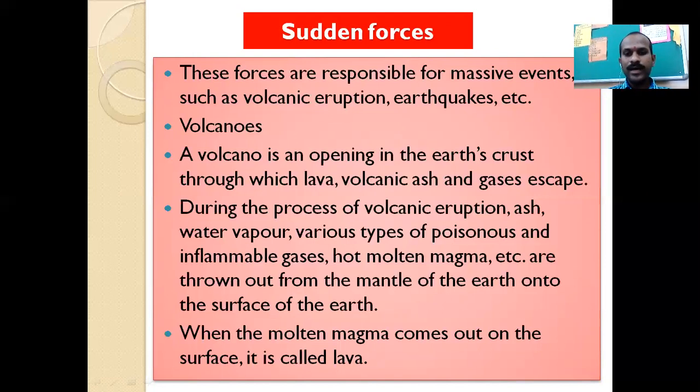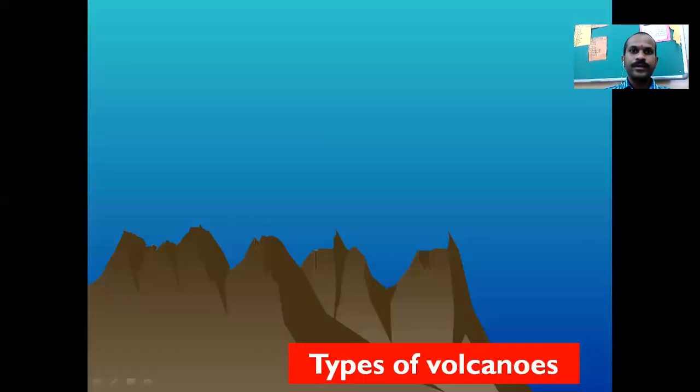When the molten magma comes out on the surface, it is called lava. It means that as long as the molten magma is inside the mantle, it is magma. But when it comes out of the mantle of the earth onto the surface, then it is known as lava.